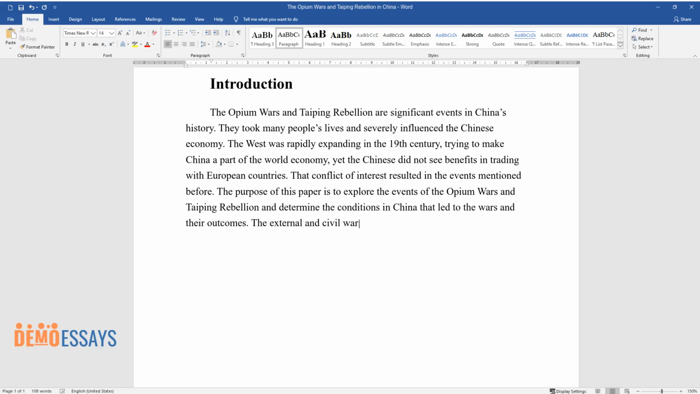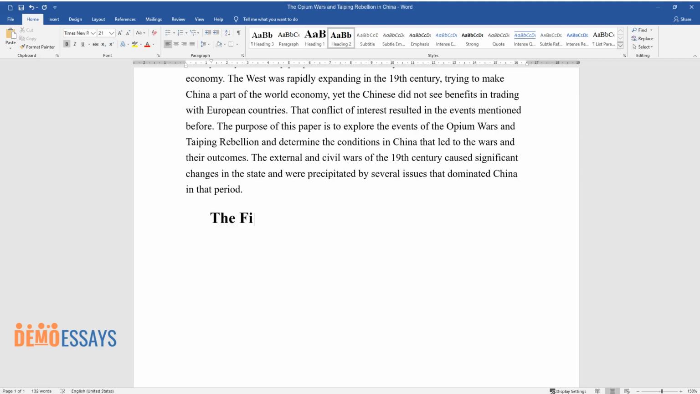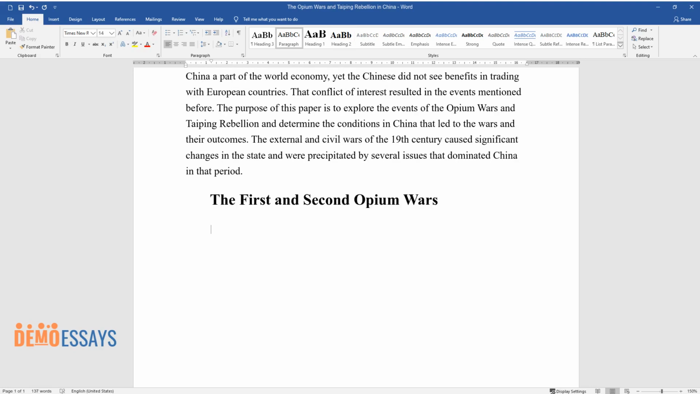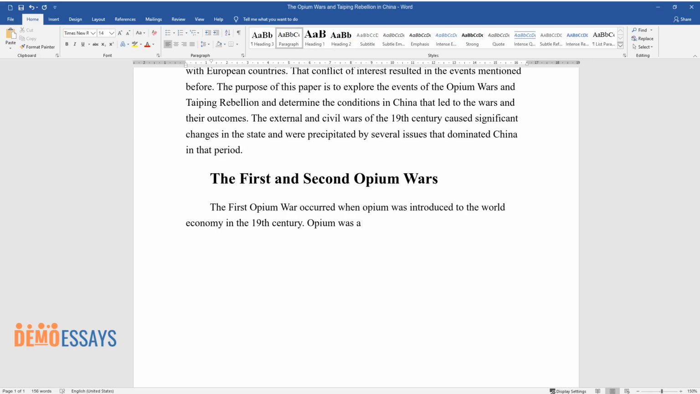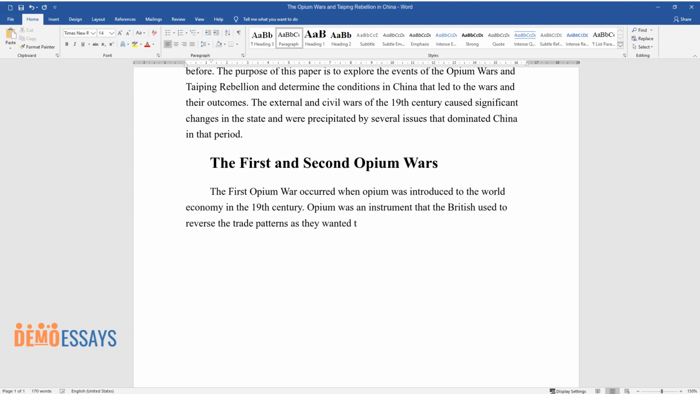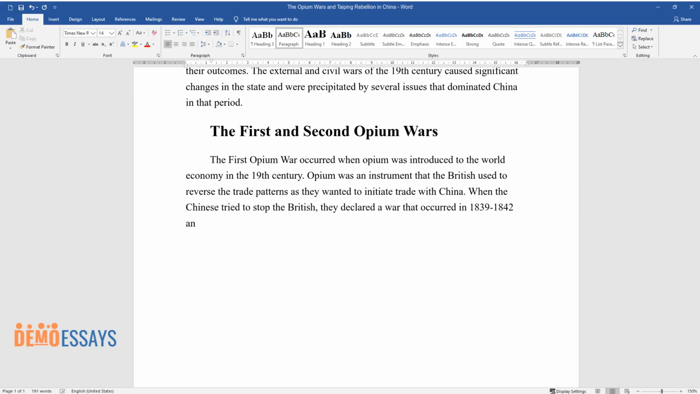The external and civil wars of the 19th century caused significant changes in the state and were precipitated by several issues that dominated China in that period. The First and Second Opium Wars. The First Opium War occurred when opium was introduced to the world economy in the 19th century. Opium was an instrument that the British used to reverse the trade patterns as they wanted to initiate trade with China. When the Chinese tried to stop the British, they declared a war that occurred in 1839 to 1842 and is currently known as the First Opium War.